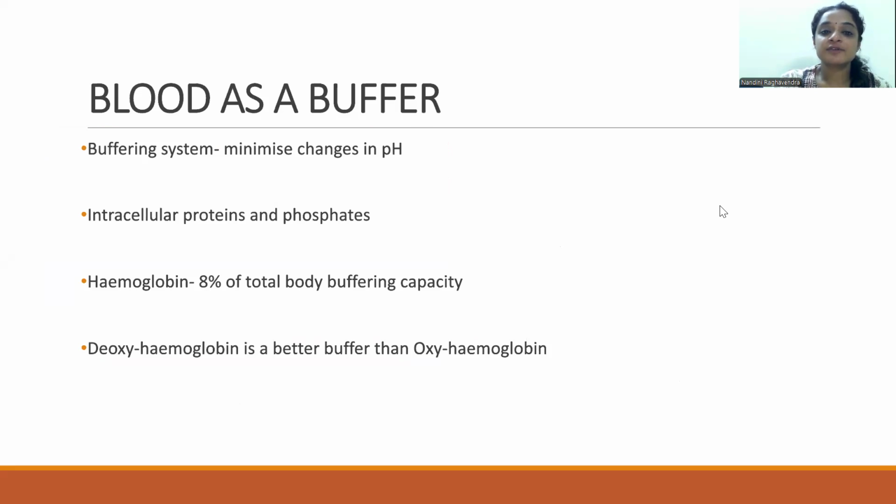Blood also plays a role as a buffer. As a buffering system, it minimizes the changes which occur in pH. Mostly, it is the intracellular proteins and phosphates which are involved in the buffering system. However, hemoglobin is involved in 8% of the total body buffering capacity as well. And deoxyhemoglobin is a better buffer than the oxyhemoglobin.